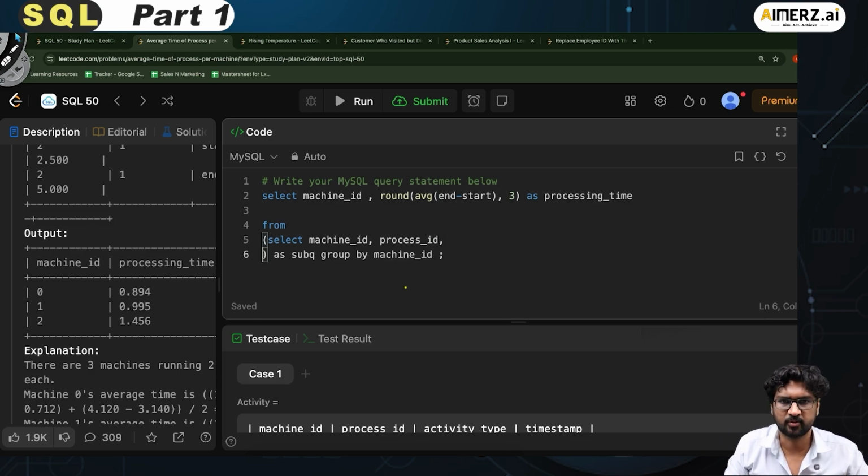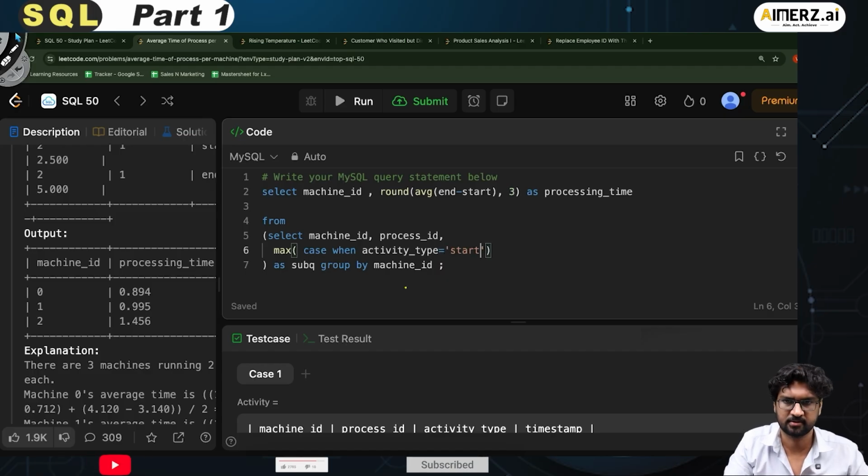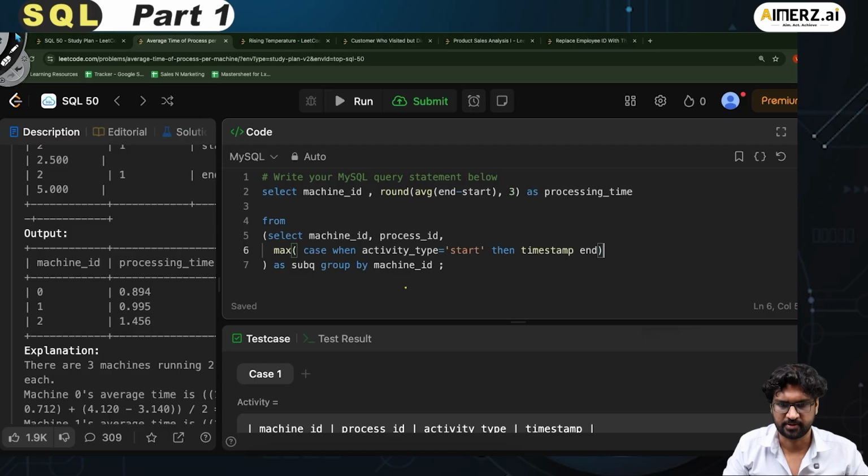And then I say max, and case when activity_type is equal to start, then I take the timestamp, and this is the case, right?